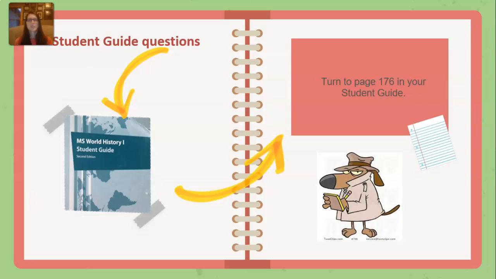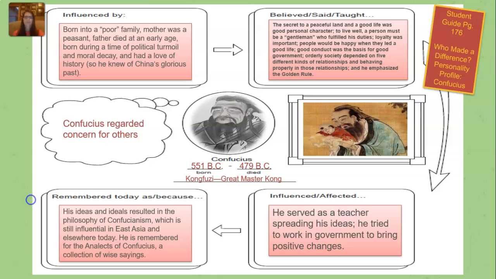So you're going to go ahead and turn to your student guide and look on page 176. You will need a pen and pencil with you today, and you can even grab some colored pencils or some light markers if you would like. Take a look at this chart on page 176. You'll see there's Confucius there. You can use your drawing skills and draw a picture of Confucius in that middle circle, and then fill in the boxes. You can either use my wording or go back through the lesson and use your own. You will most likely want to pause this video to complete this chart.